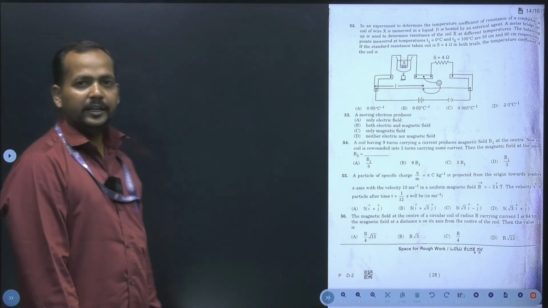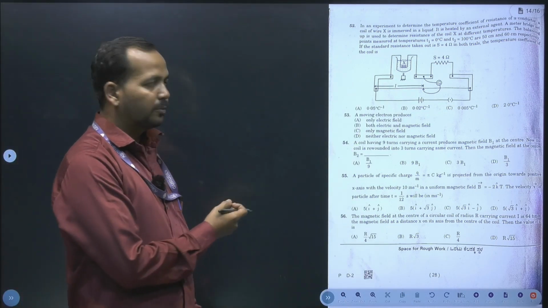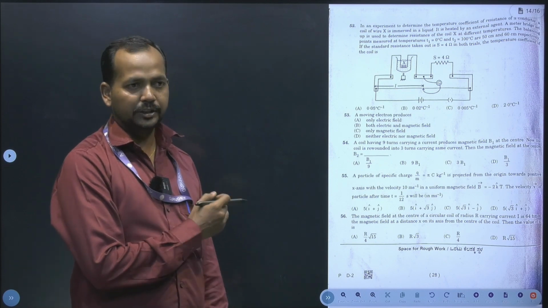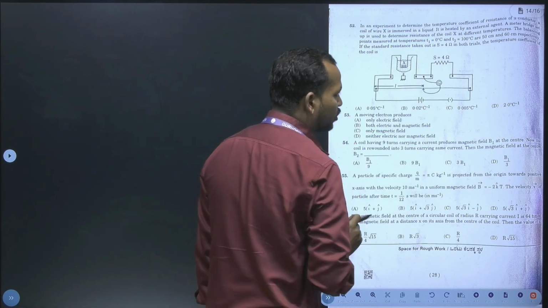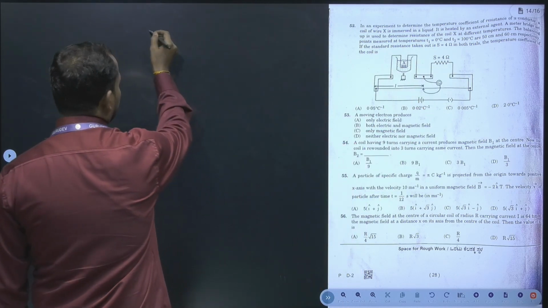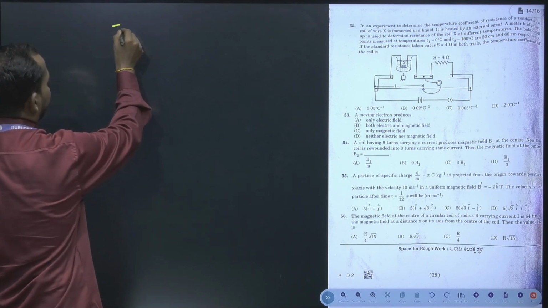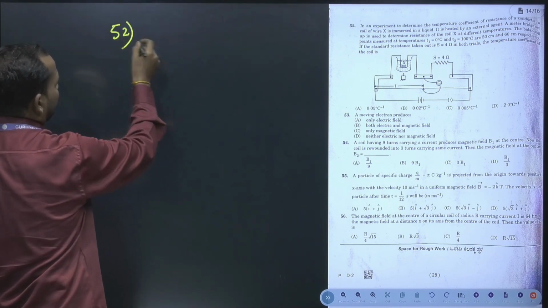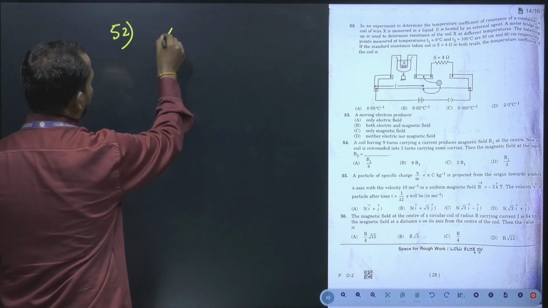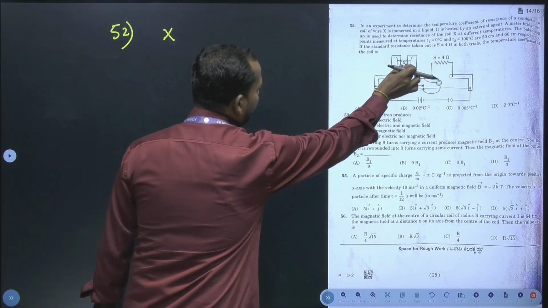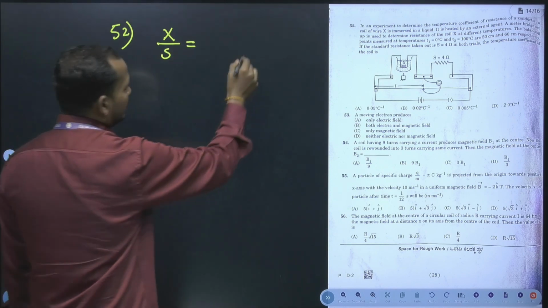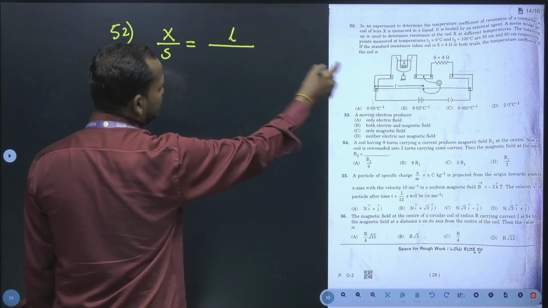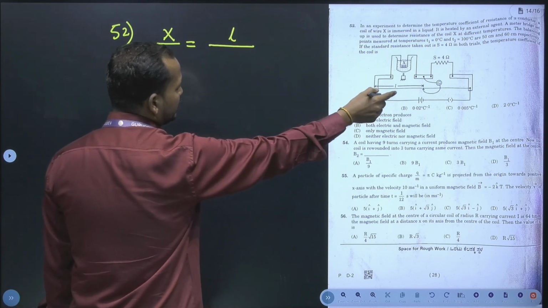So here it is based on the meter bridge as well as Wheatstone network application. So here P by Q is equal to R by S formula we have to consider. That I will write as 52. That is X divided by S, which is equal to L divided by 100 minus L, as it is 1 meter which is 100 centimeter.